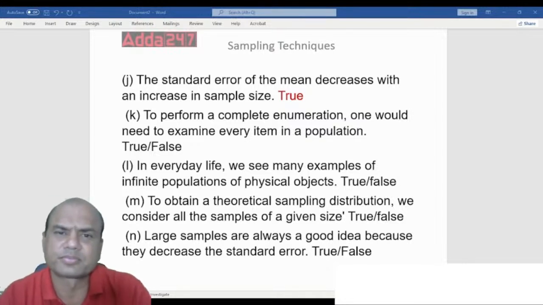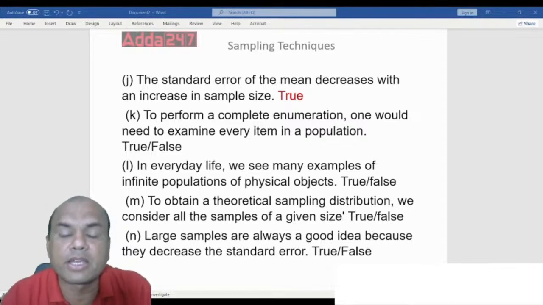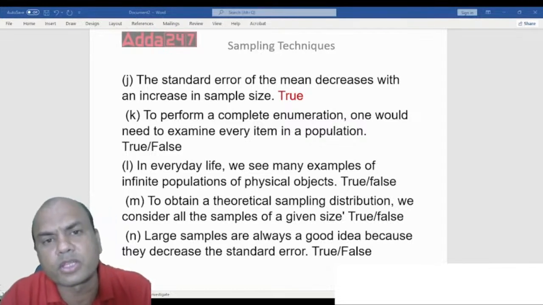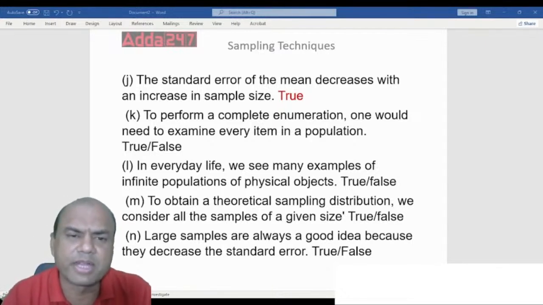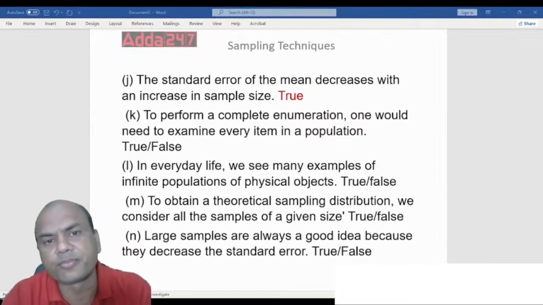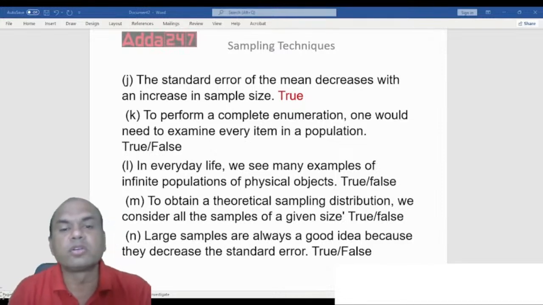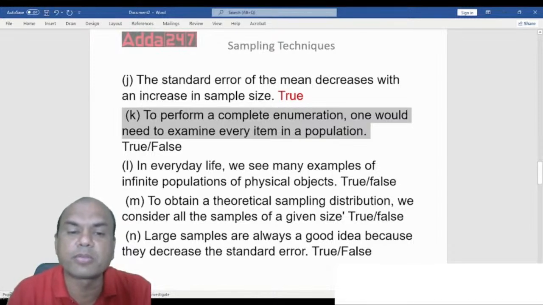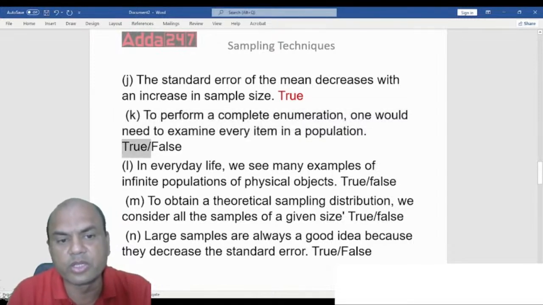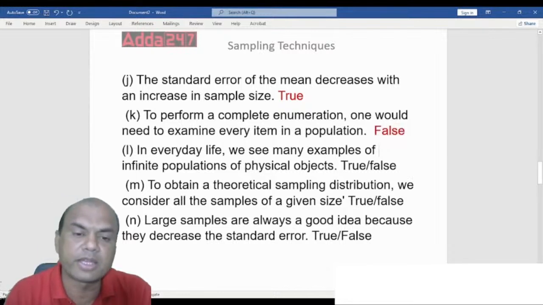Not required, isn't it? What do we do? We take representative samples. We'll take samples from various corners of the city, or some 10 samples from various corners, and then we'll find out the average salary, right? So to perform the complete enumeration, one would need to examine every item in the population. That is false. You need not do the survey of each and every element.